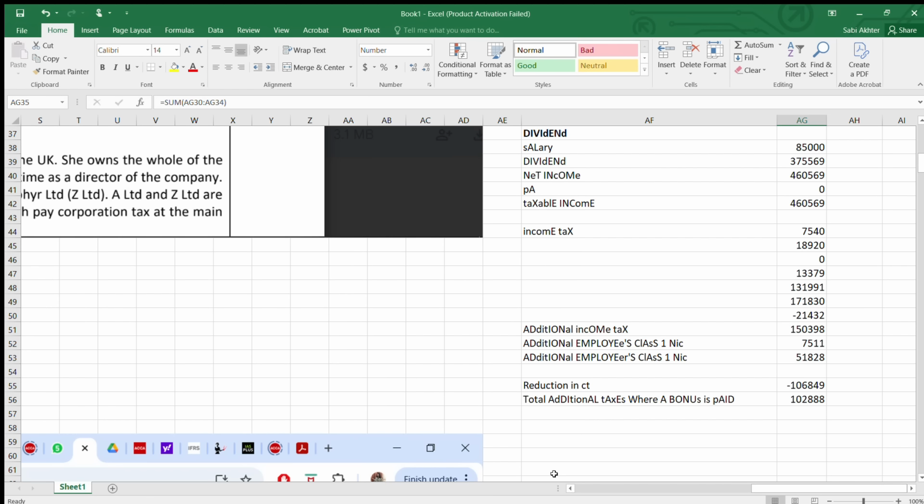Now moving to part C, disclosure of error.